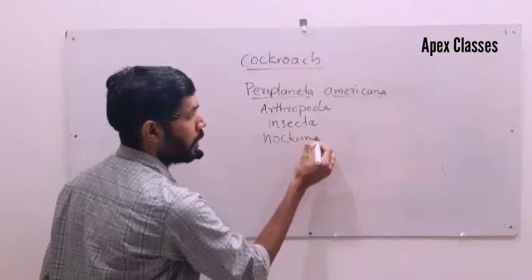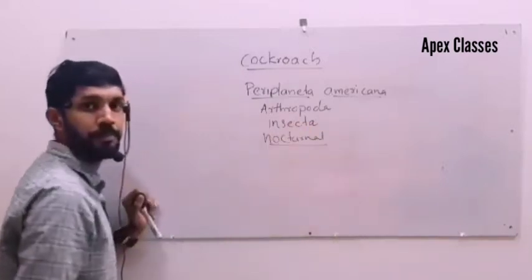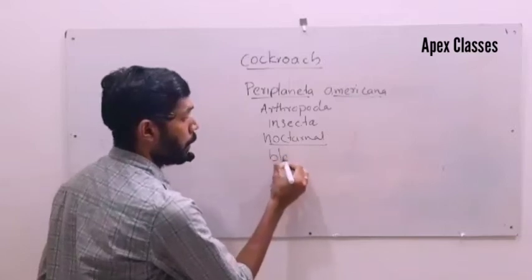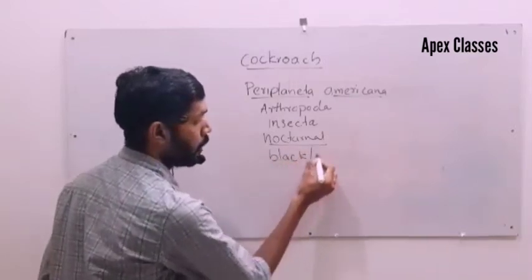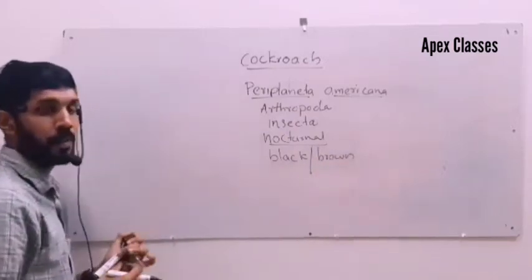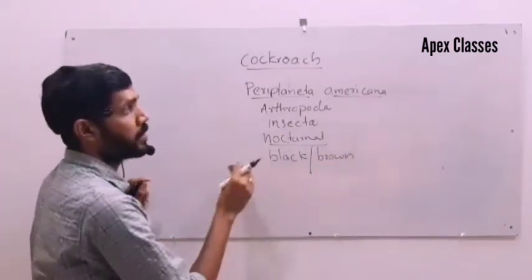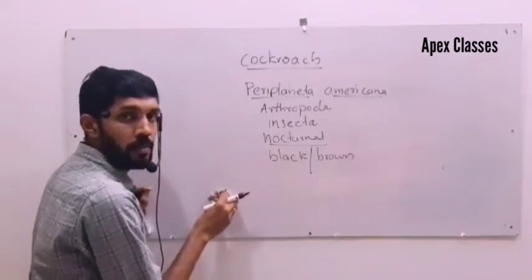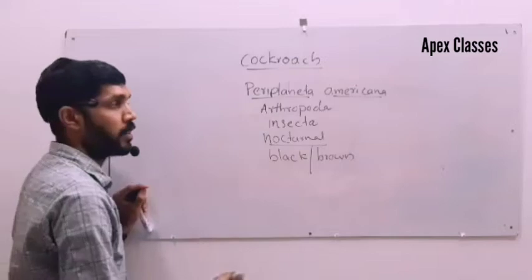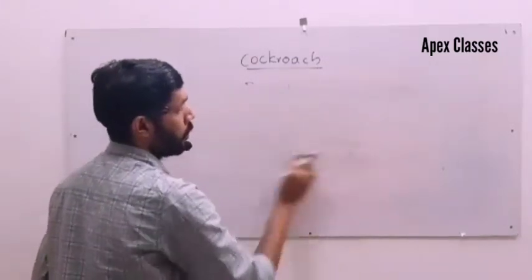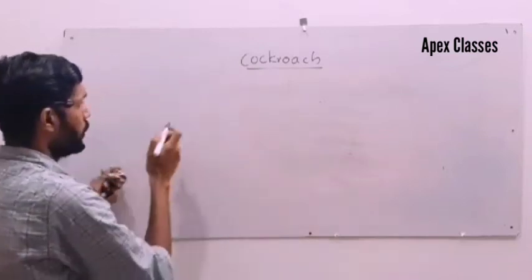nocturnal in habit, and we all know cockroach is black or brown in color. In this section, we need to discuss the morphology, anatomy, circulatory system, respiratory system, reproductive system, etc. First of all, morphology of cockroach.